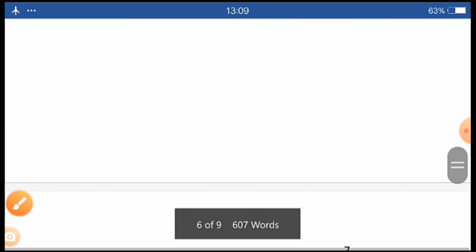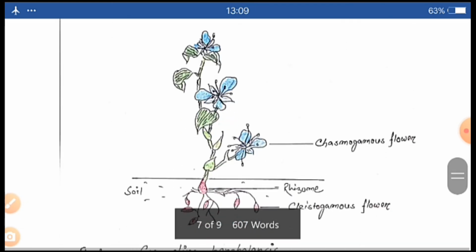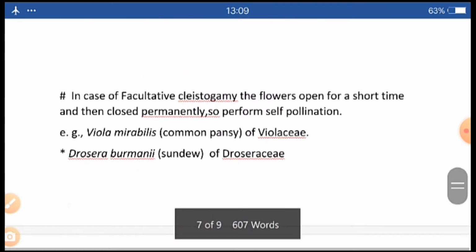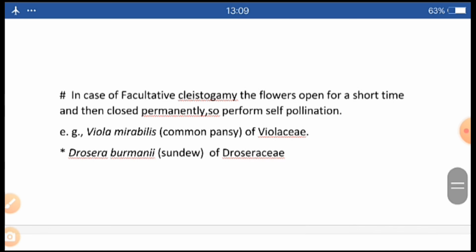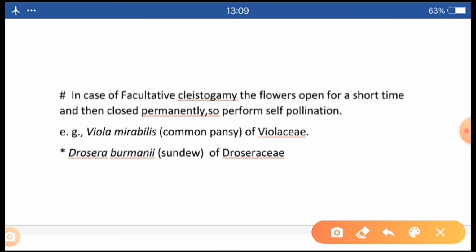Now we are moving to another part. In case of facultative cleistogamy, the flowers open for a short time but then close permanently.